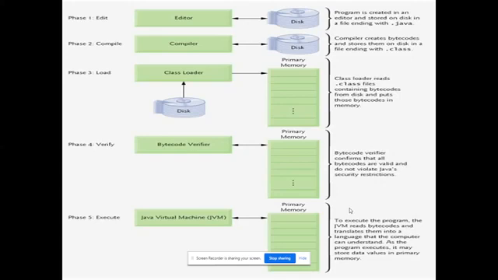In phase 4, you could understand the bytecode verifier. It is cross verifying whether this class file can run on my machine or not. So it will map it with the native instruction set. Next, JVM will execute it and it will show you the result ultimately. So JVM and bytecode verifier will work only on RAM. Please understand that. The class loader is the one which will work on both hard disk as well as RAM.